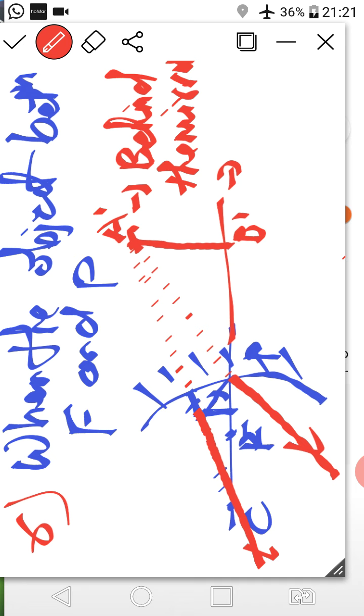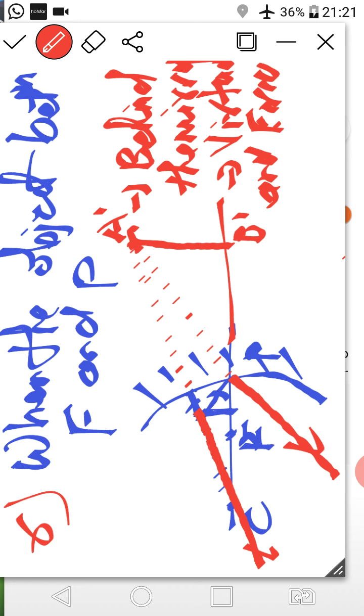Next, nature of image. Yes, it is not real. See, the red lines that I have drawn are real lines, but they are not intersecting. I have taken their projections as dotted lines, and that's why they appear to meet. So it is not real, it is virtual and erect.